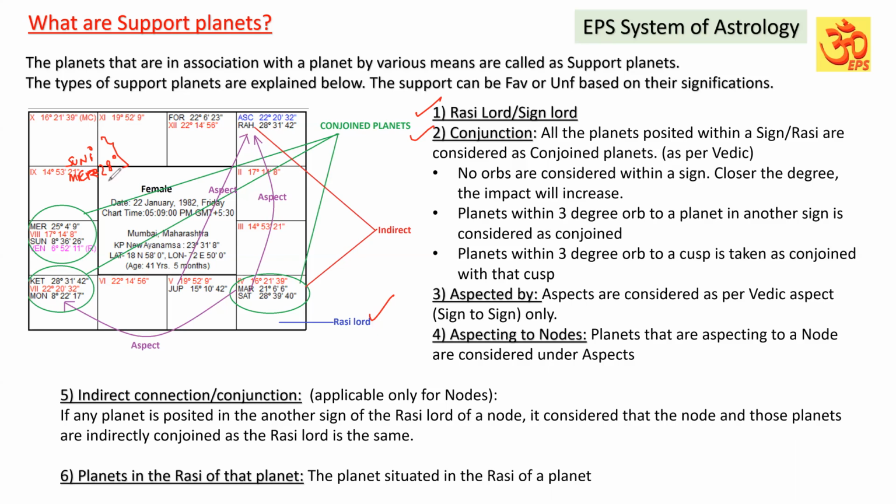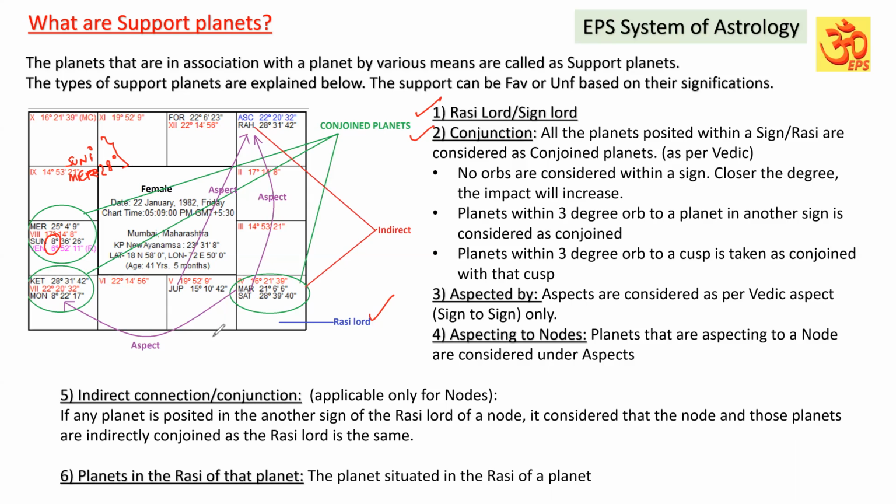So orbs are considered when 2 planets are in 2 different signs, but degree orbs are not considered when planets are posted within a sign. Whether it is in the starting degree or end degree doesn't matter. But if they are closer, for example, Sun and Venus are very closely present, at 8 degrees and 6 degrees, the impact of these 2 planets on each other will be more when compared to Mercury. But all are in the same sign, so they are all to be considered conjoined planets. Similarly for Moon and Ketu, Mars and Saturn.